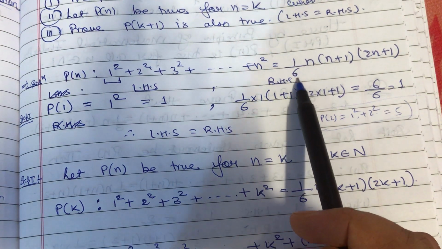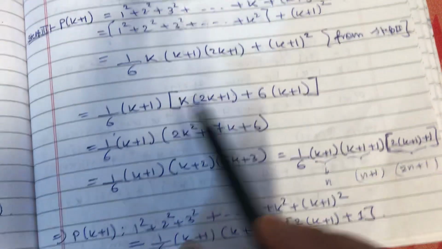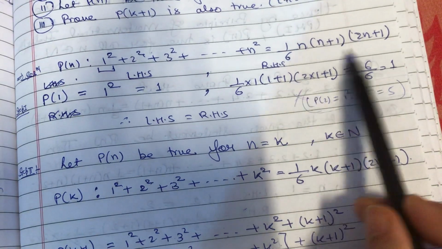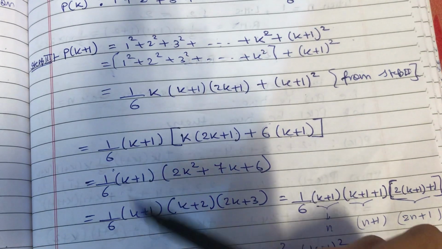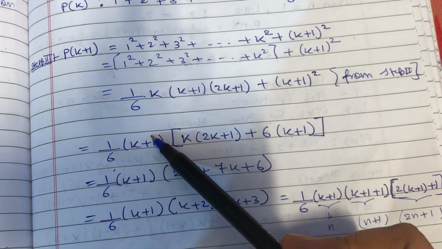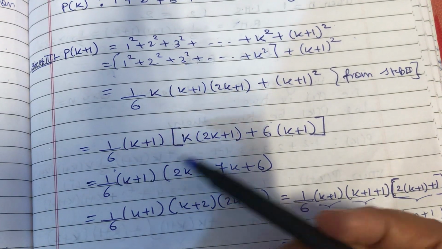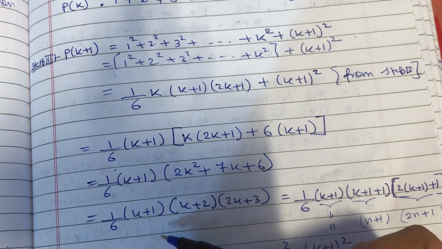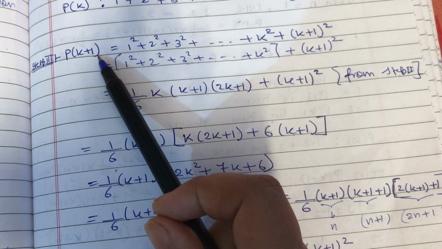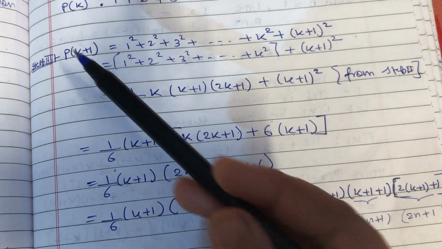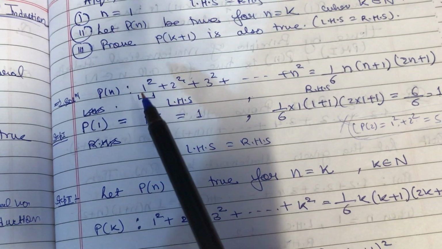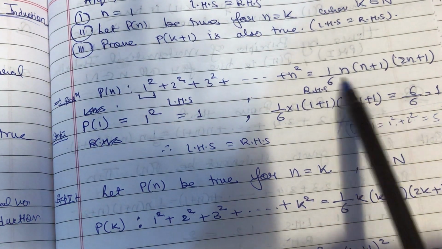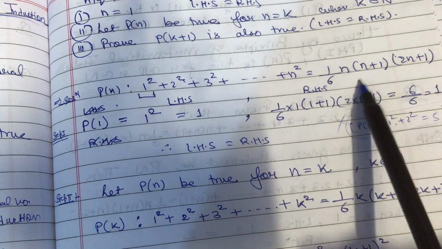Now are you getting my point? Why did I take 1 by 6 as common out? Because I have to prove this based on this particular format. Because if we prove for k plus 1 is true, then from PMI it says that it's true for all the values which belong to natural numbers. So here I have to prove that for Pk plus 1 this value is true. That means for Pk plus 1, if you replace this n by k plus 1, you are going to get the RHS based on this formula. This I need to prove.